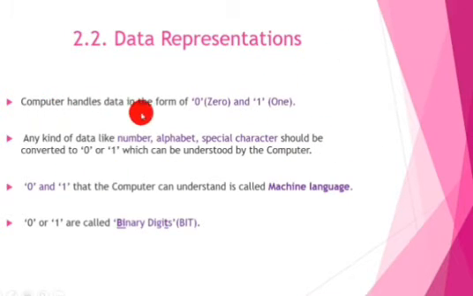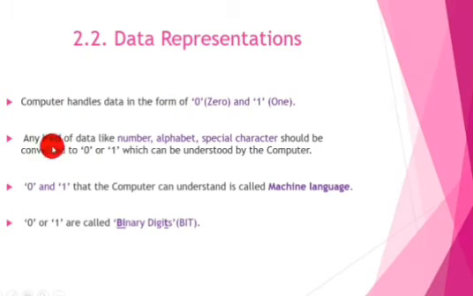Okay, so the computer handles data in the form of 0 and 1. We can give any kind of data, and that data is converted into the form of zeros and ones, because the computer knows only machine language. What is meant by machine language? The instructions are written by using zeros and ones. So the computer handles data in the form of zeros and ones alone.